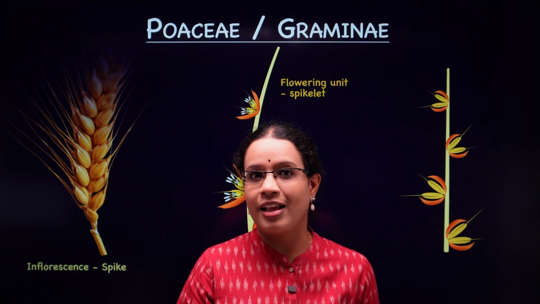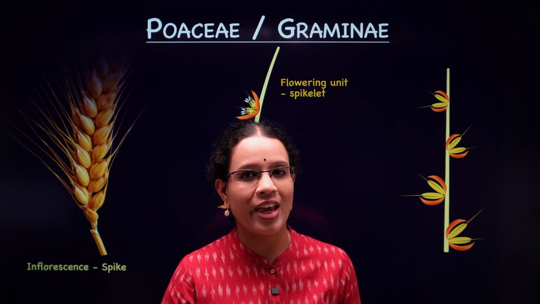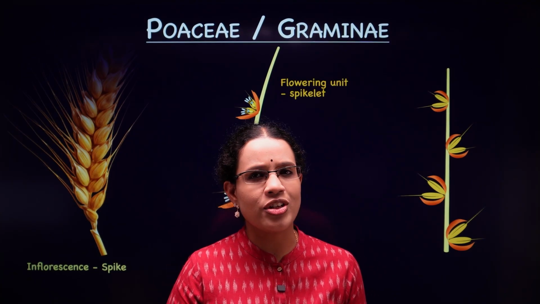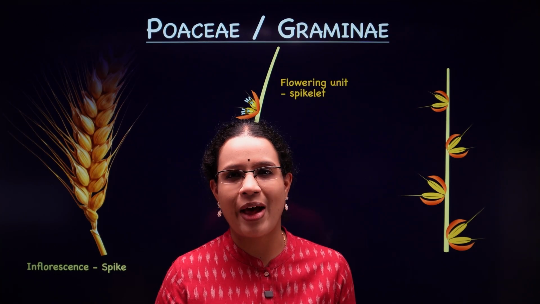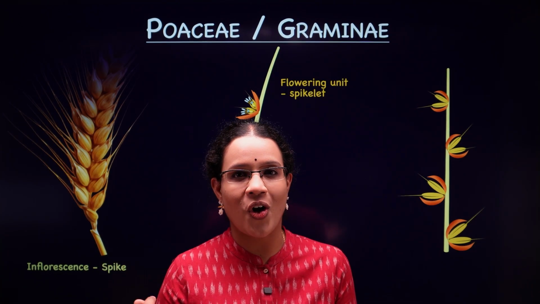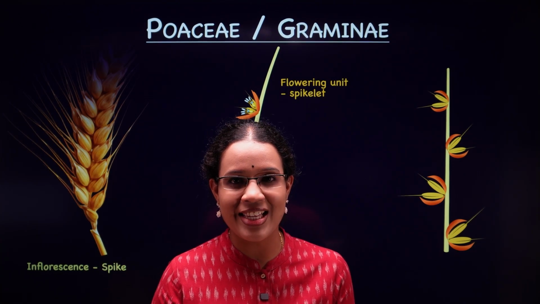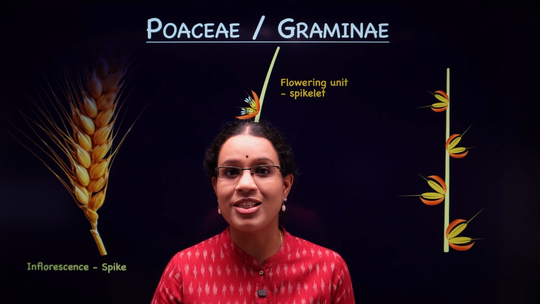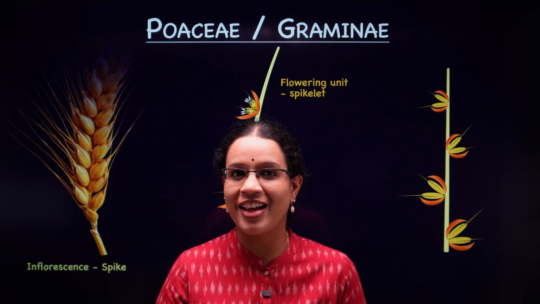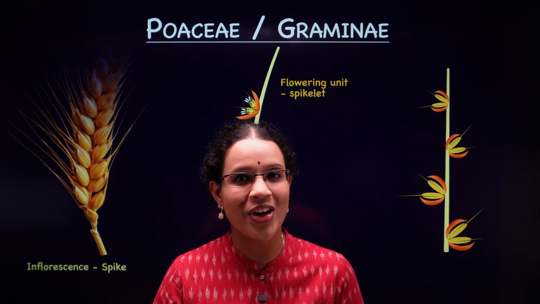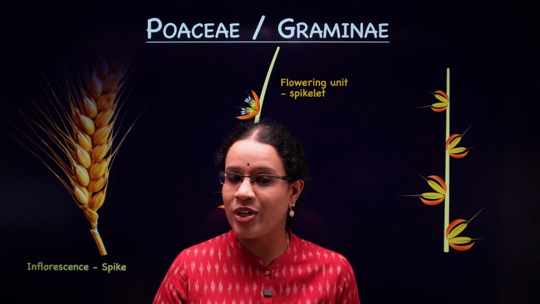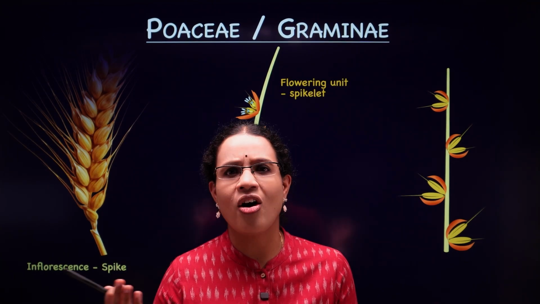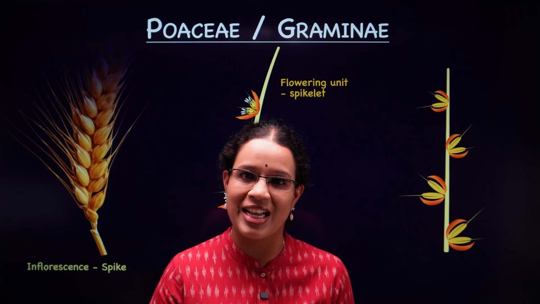Yes, but let me tell you something very interesting. Have you ever taken a walk in the lush green fields of paddy, wheat, corn or sugarcane? Yes? So that means you have met the Ambanis of Indian agriculture. Whom am I talking about? I'm talking about the Poaceae family, which is also called Gramineae, or very commonly called the grass family.